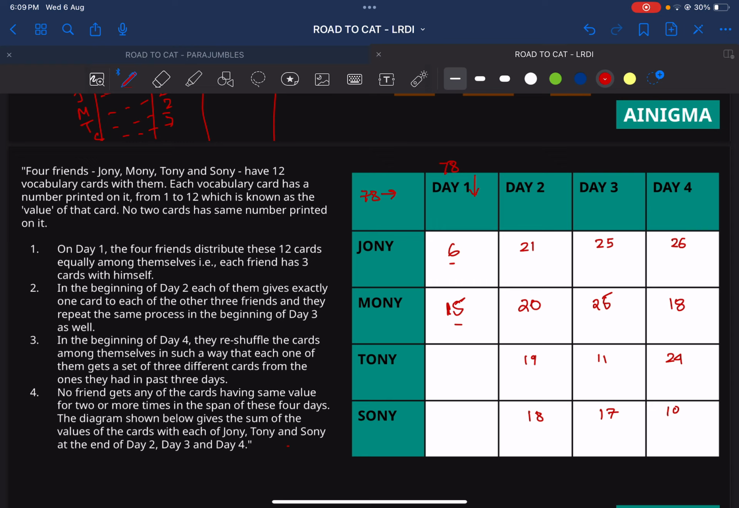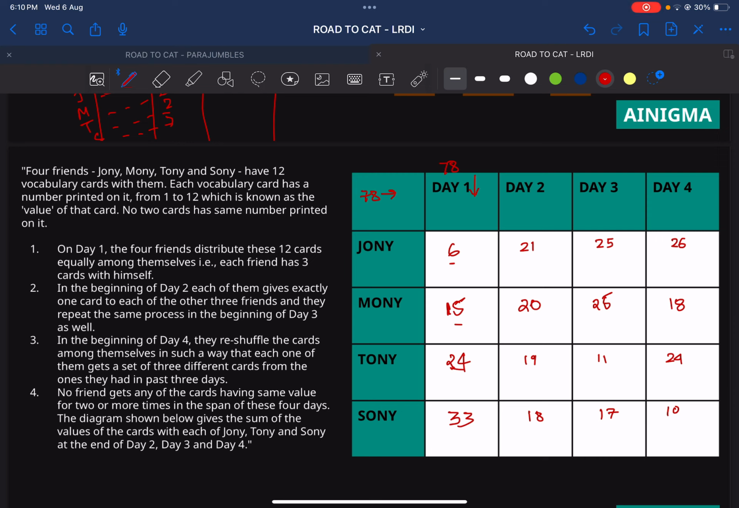Okay. Then for Tony, we have 19 and 11, that becomes a 30, 30 and 24, that's 54. So 78 minus 54, that would be 24. So the value is 24. And lastly, we have 18 and 17. That becomes 18 and 7 is 25, and 35 and 45. So 45 we have done. So this value becomes 33, if we subtract 45 from 78, that becomes 33.